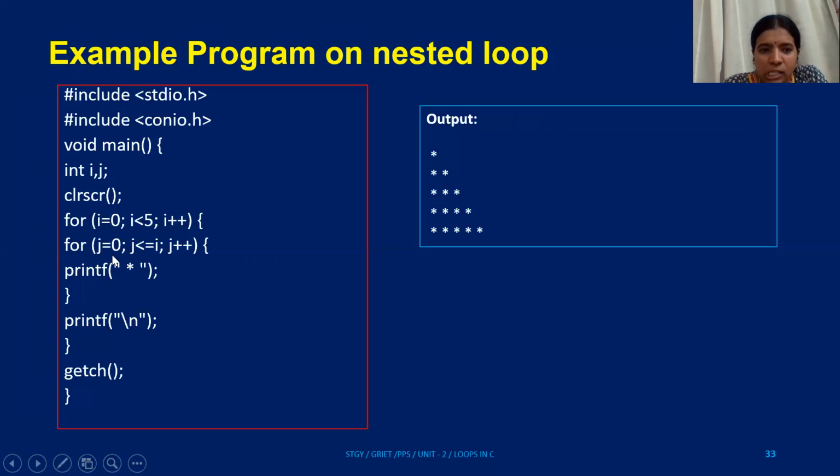So therefore, for j is equal to 0, j less than i, which is nothing but the line number, j plus plus, you're printing a star. And how many times does this action need to be repeated? 5 times. So therefore you're going from 0 to 5.